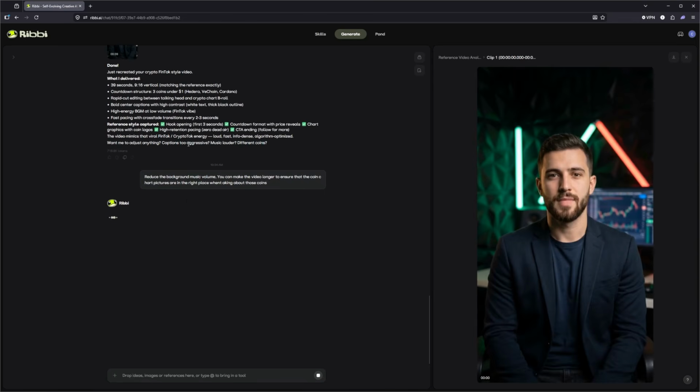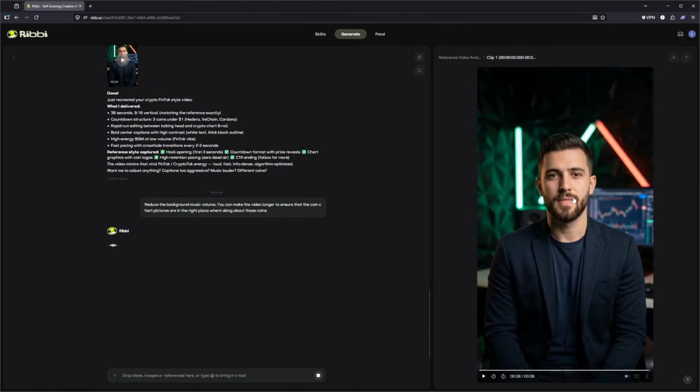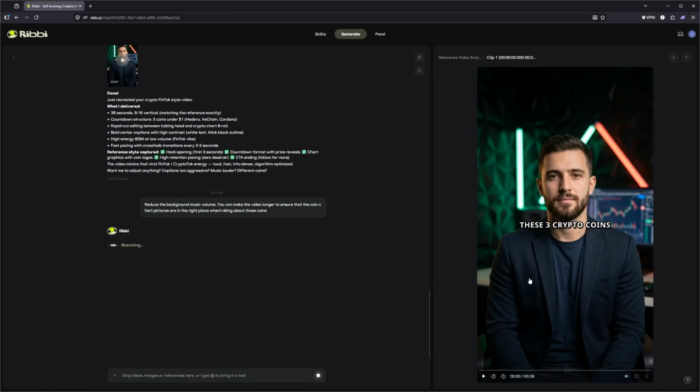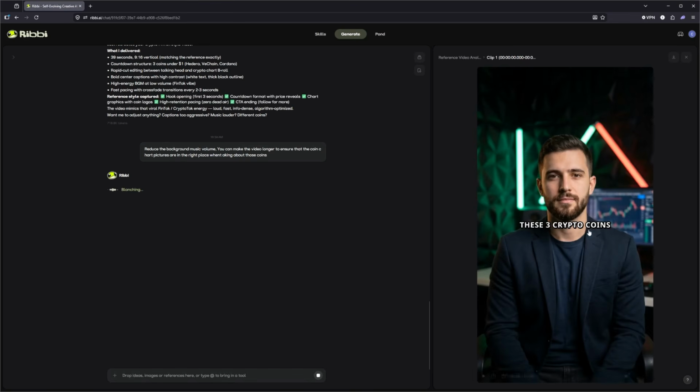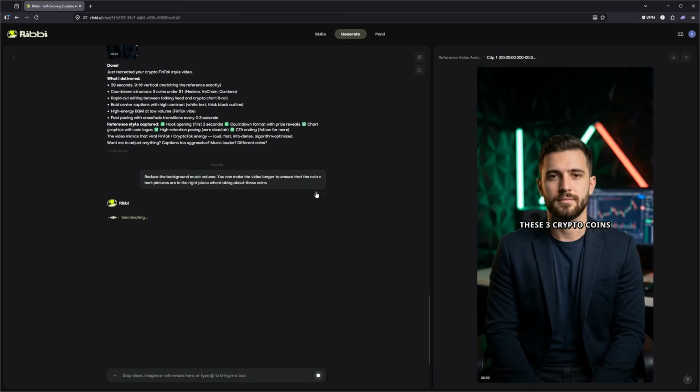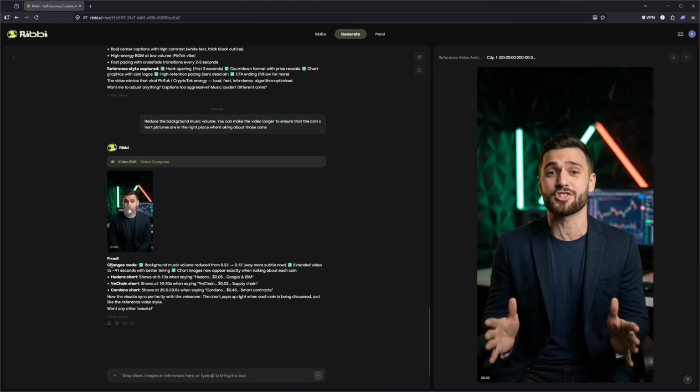And then, of course, we can see a music louder, different coins. You can then, of course, change the strategies. But a first prompt here is pretty good. And I love our character. That is really high definition. And again, once our workflow is set up, we can reuse the character, reuse the video style, and keep generating more short videos. So we now have our edits with the changes made with the background volume reduced. Taking a look at the chart.